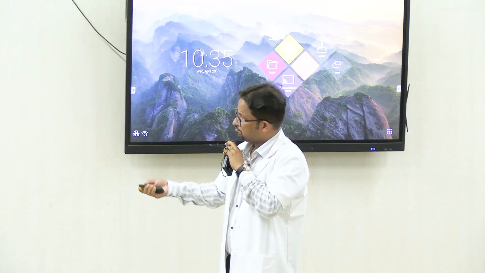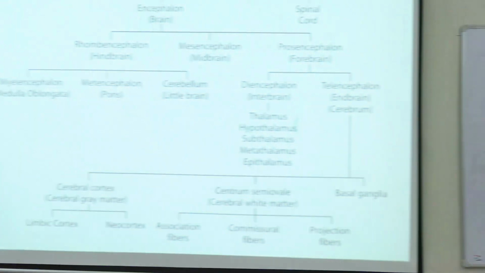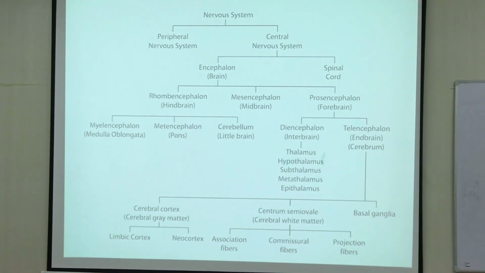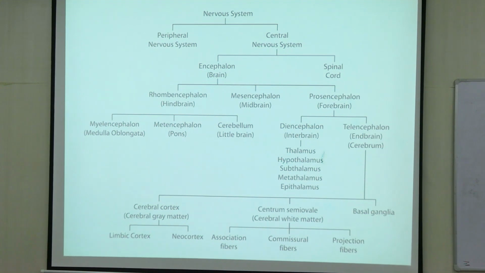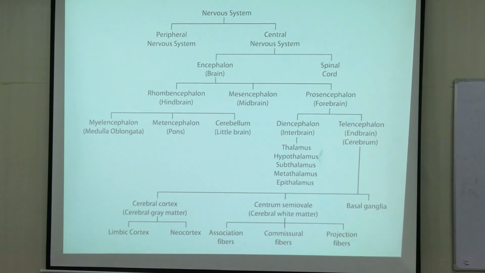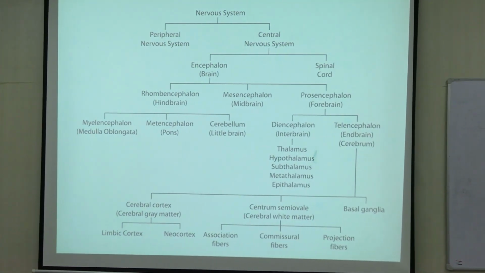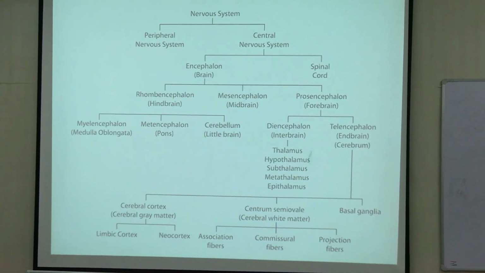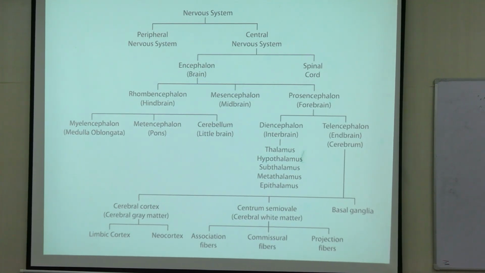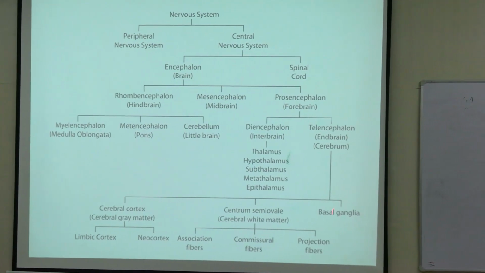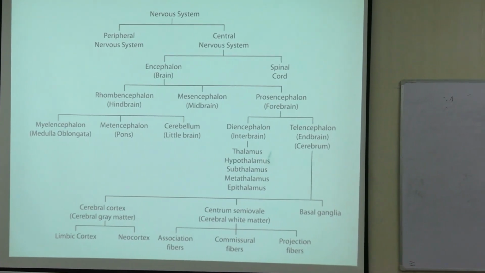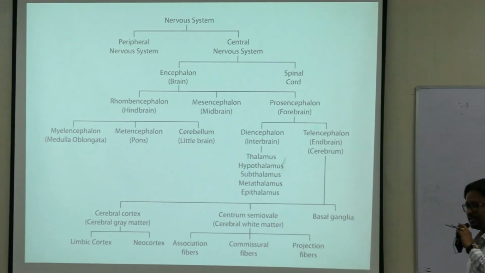Coming to the midbrain, sorry, diencephalon. So diencephalon mein you have thalamus, hypothalamus. So thalamus ka main function, it is the sensory gateway to the cortex. All sensations reaching the cerebral cortex or reaching our conscious awareness goes through the thalamus. Hypothalamus, a plethora of functions starting from hunger and satiety to thirst to temperature and a lot of other things. Subthalamus, metathalamus, epithalamus, these three structures are concerned with motor activities and to some extent the different emotions.